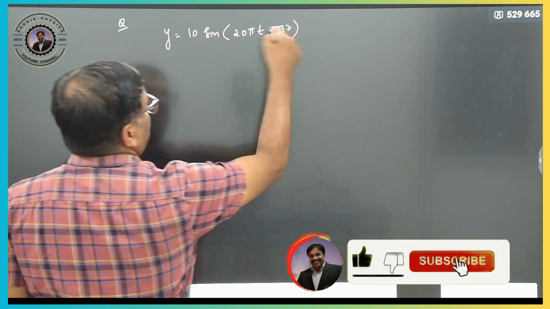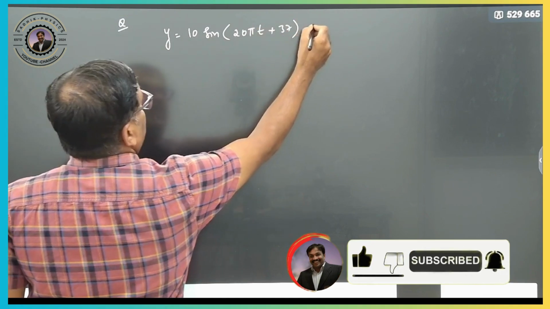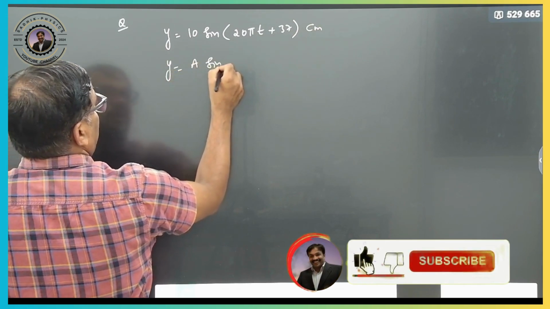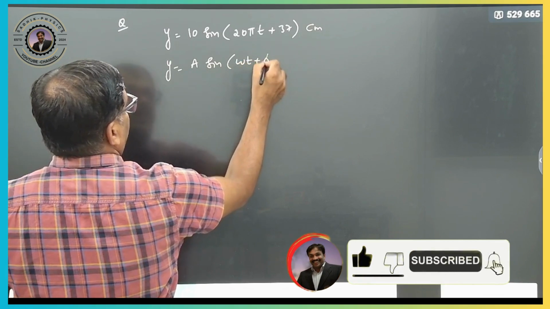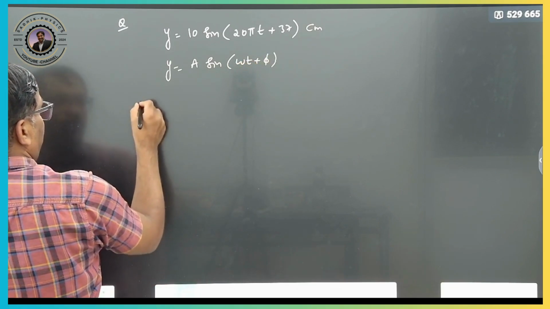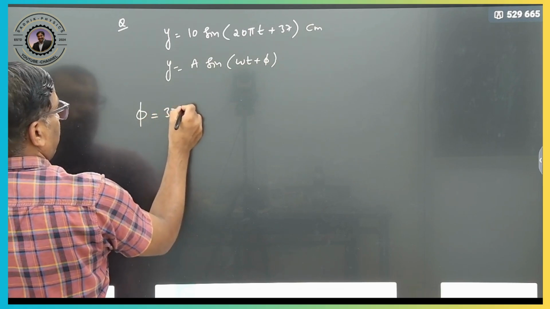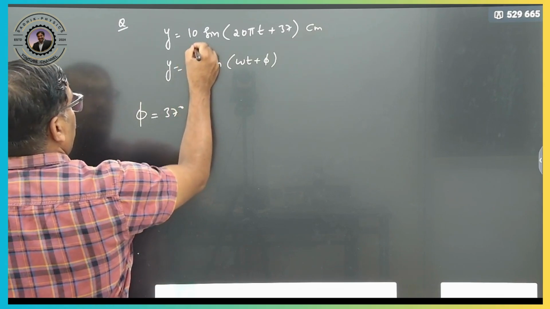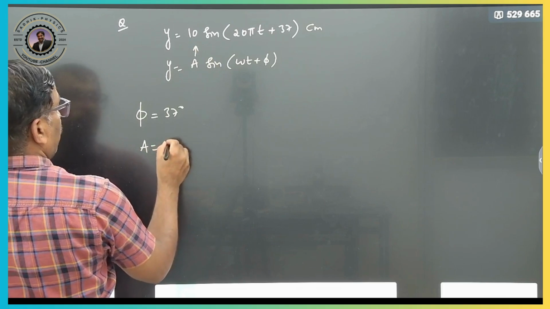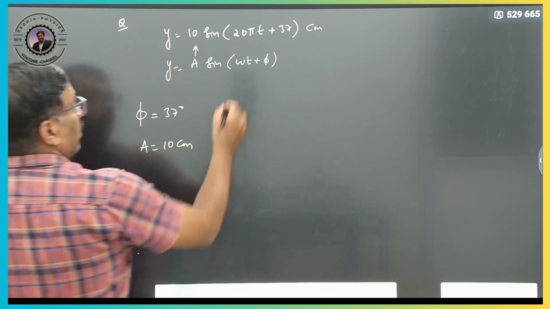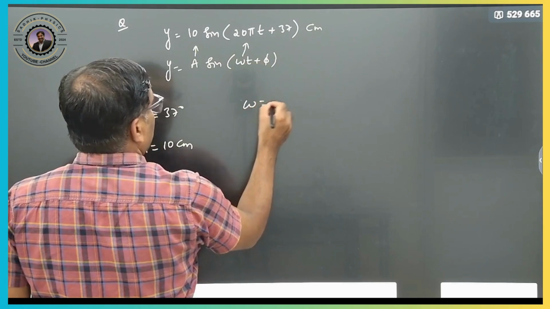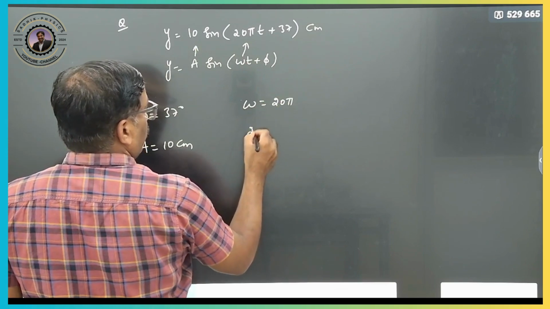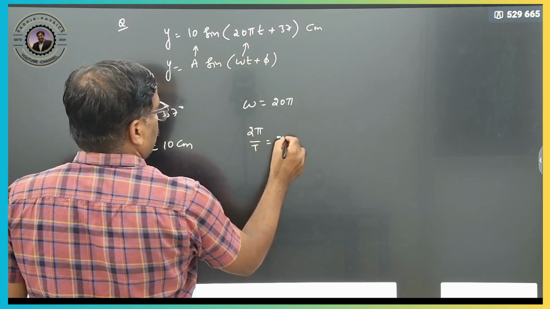All this is in centimeters, and time is in seconds. So you can write y is equal to A sine of omega t plus phi. The initial phase is 37 degrees, and the amplitude is 10 centimeters. Omega is 20 pi, where omega is 2 pi by T, so 2 pi by T is equal to 20 pi.